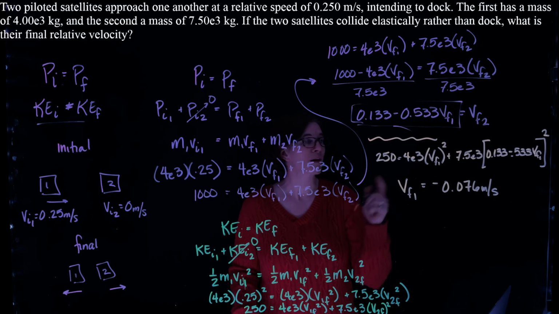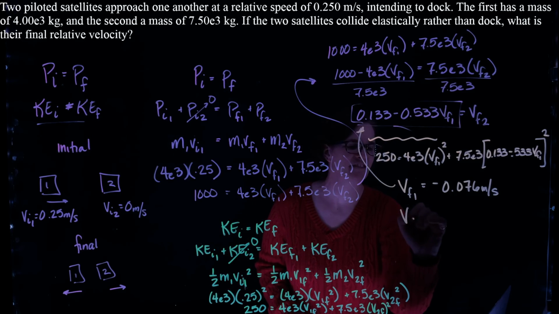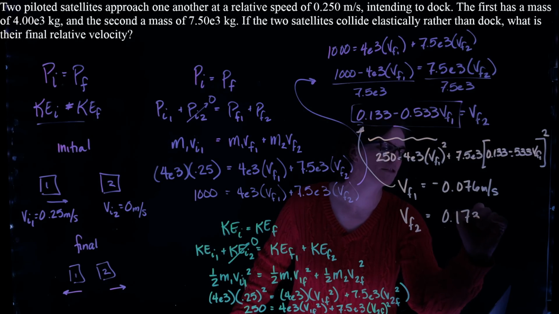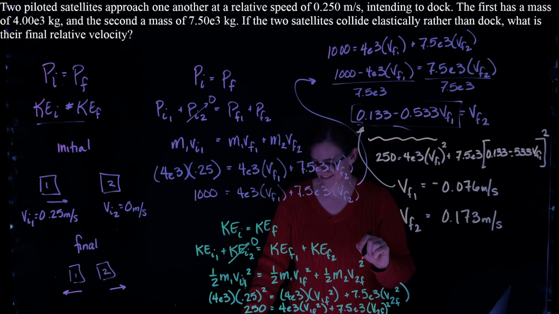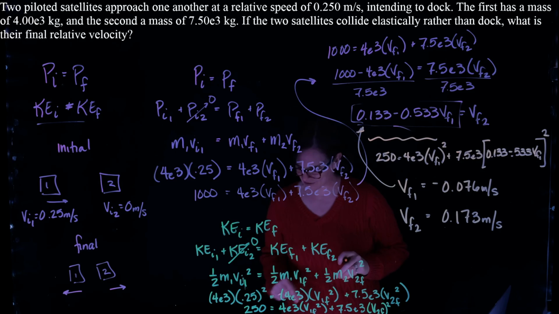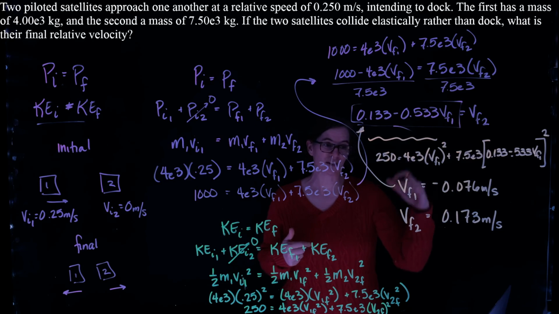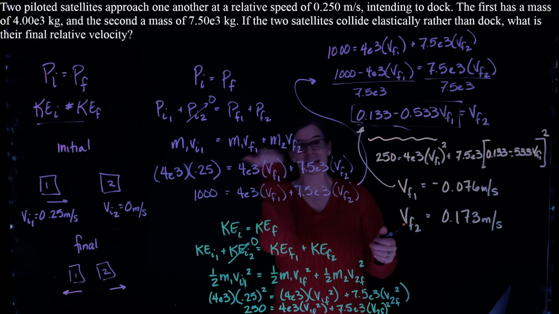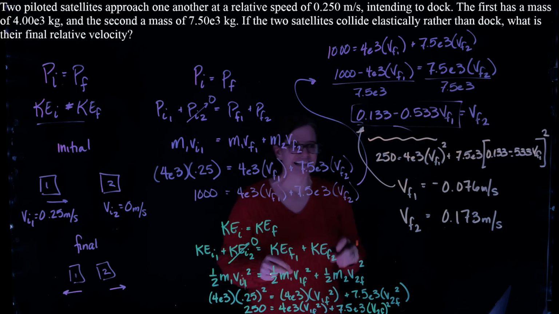Once we have v final 1, I can plug this into that equation, and I can get v final 2. And v final 2, we find, is equal to 0.173 meters per second. So it goes to the right after this collision, as we might predict based on our intuitions about collisions. And so what the question really asks is, what's the relative velocity of these two? V final 2 is going to the right at 0.173, and v final 1 is going in the opposite direction, to the left, at 0.076. We would add these two numbers together to give that relative velocity.